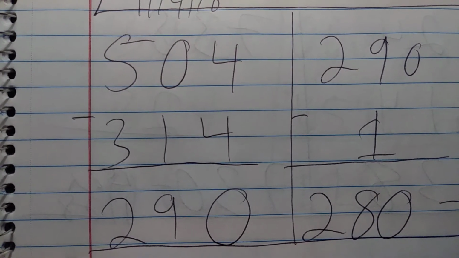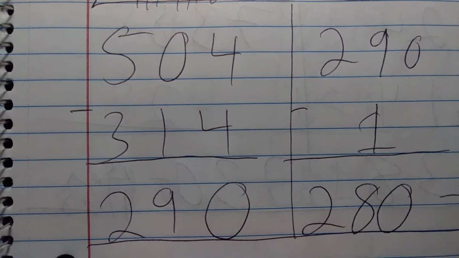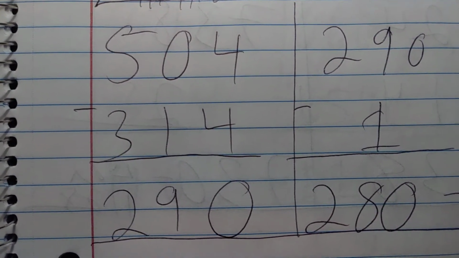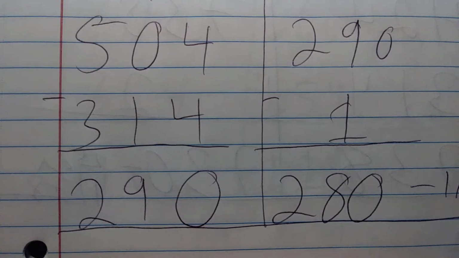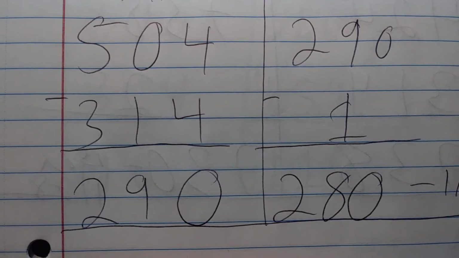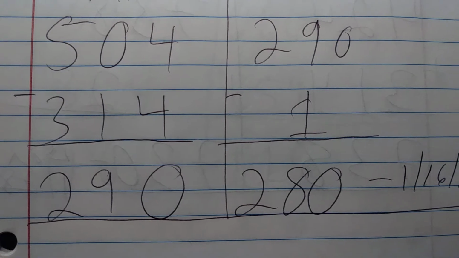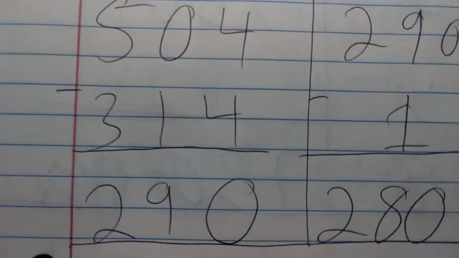I'm going to subtract off 314, so 5 minus 3 is 2. 10 minus 1 is 9. And then 4 minus 4 is 0. You're going to take 1 off the 9 in 290, so bring down 20. Subtract off 1 from the 9, and that's 280, and that did hit on January 16th.